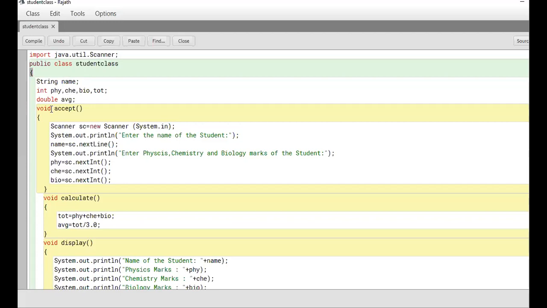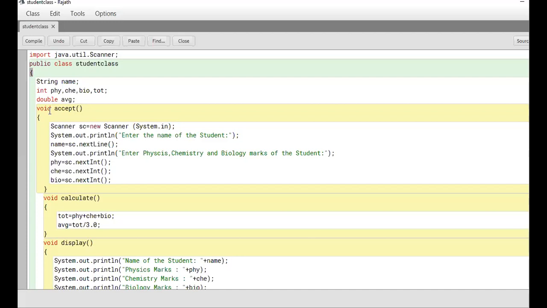Now, as you said, you used to write everything in the main function. I'm not doing it like that now. See, I have a function, namely accept. My function name is accept. How do I say it is a function? I put a bracket here. So this bracket indicates it is a function. You write main, no? Public static void main. After main, you put a bracket, right? Similarly, here I am putting a bracket to specify that it is a function.